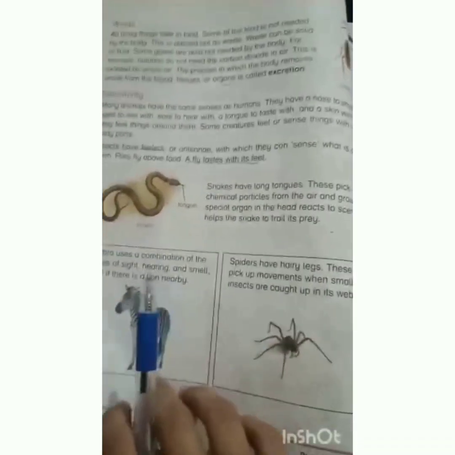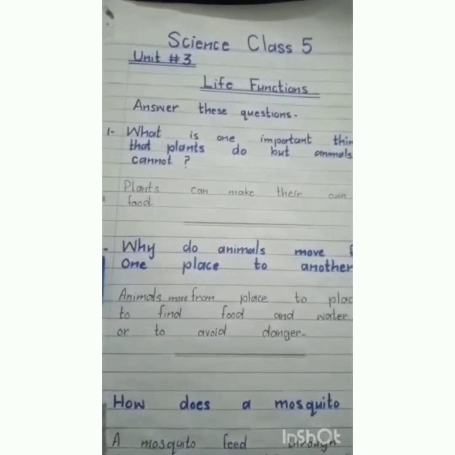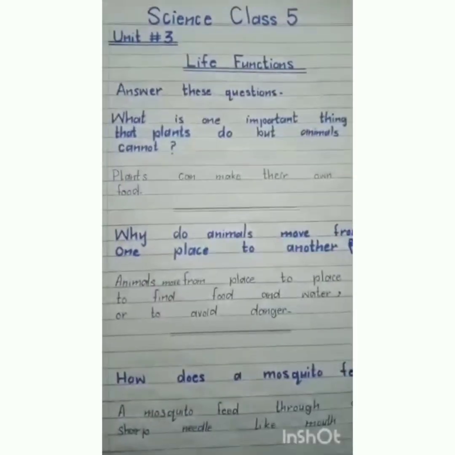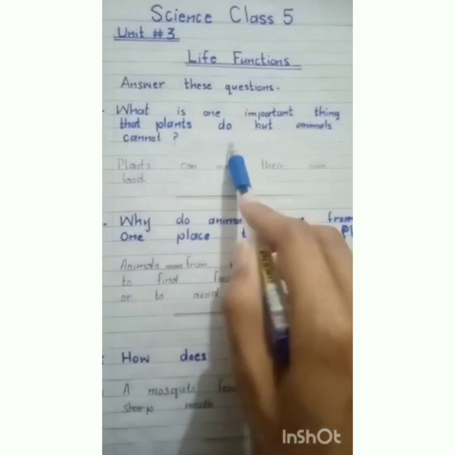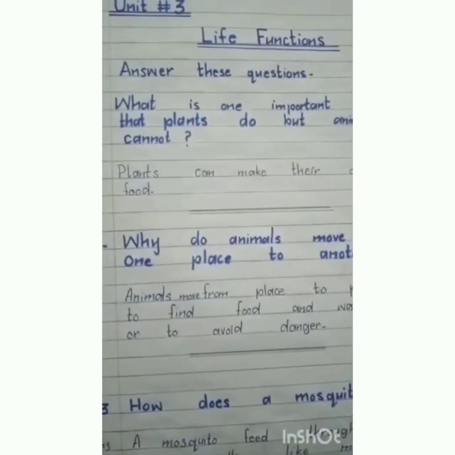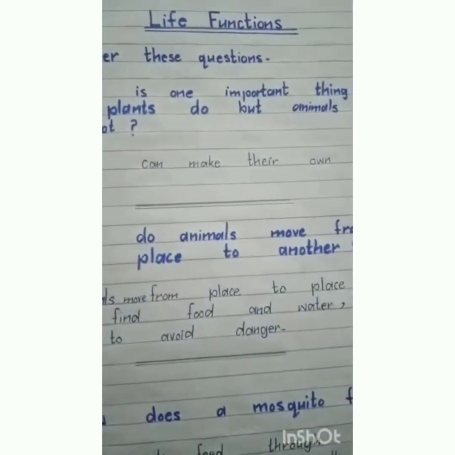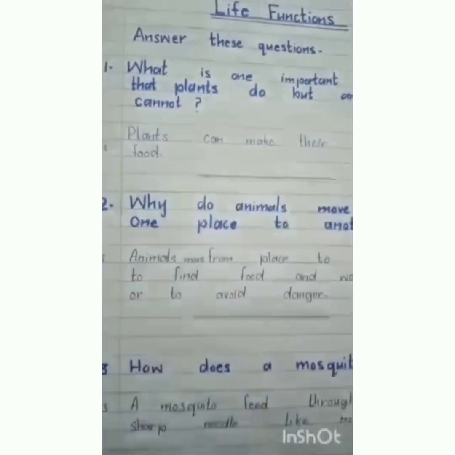So today we have completed our reading of chapter number 3, life function. Now move towards short question answer. Question number 1 is, what is one important thing that plants do but animals cannot? The answer is, plants can make their own food.